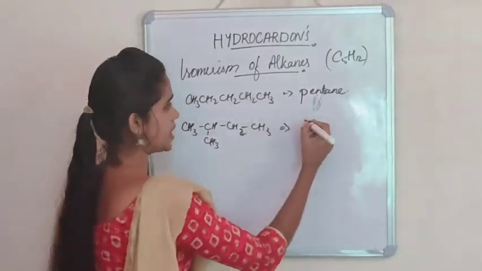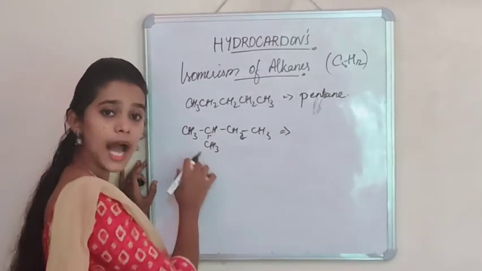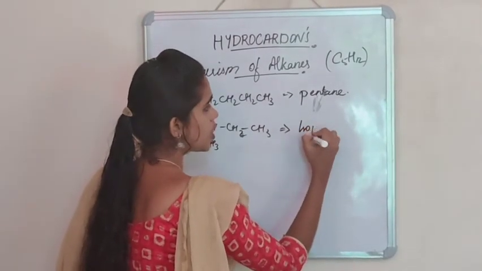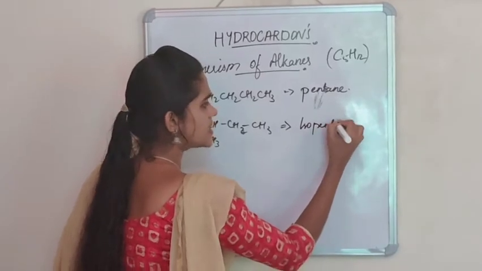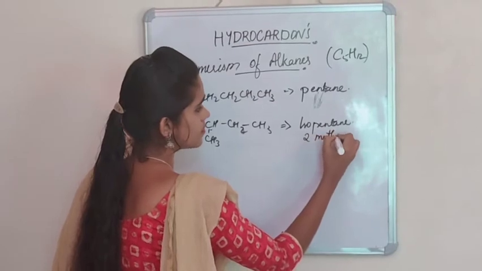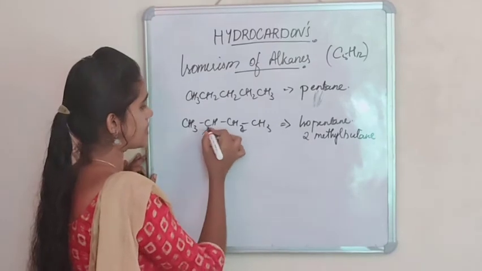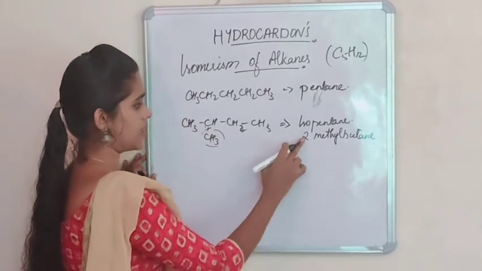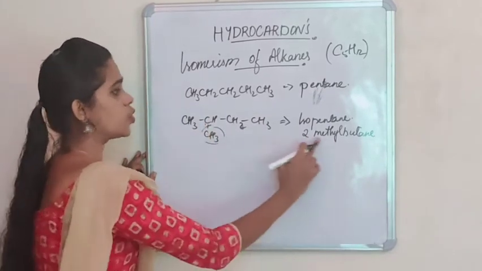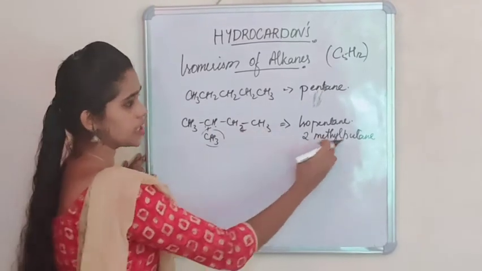So we can say, since a methyl group is substituted on the second carbon atom of the chain, it is isopentane, or it is otherwise named as 2-methylbutane. Since a methyl group is substituted on the second carbon atom, we give 2. And since the methyl group is substituted on the second carbon atom, we are giving it as 2-methyl. And the long chain contains 4 carbon atoms, so it is butane.